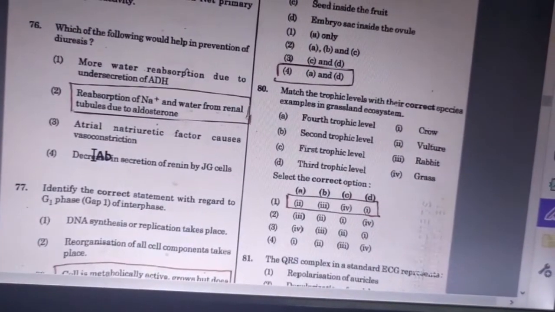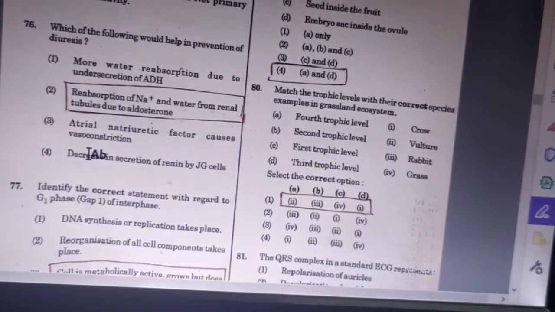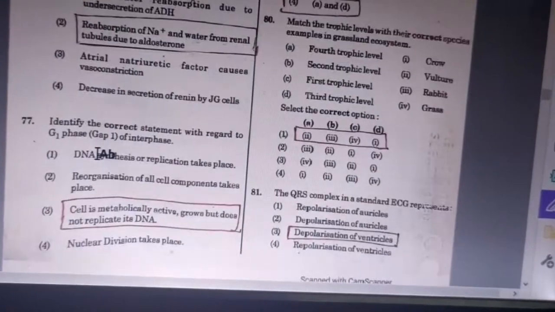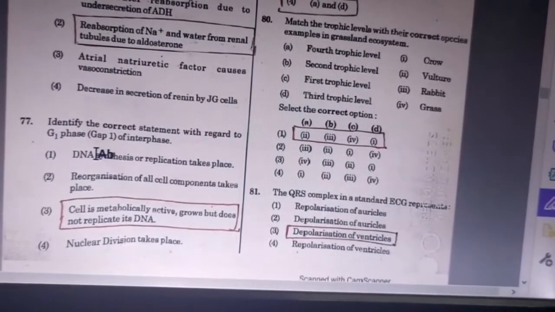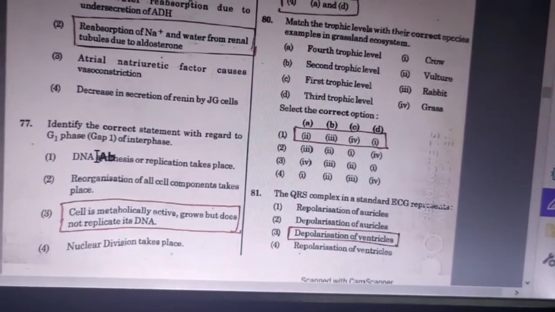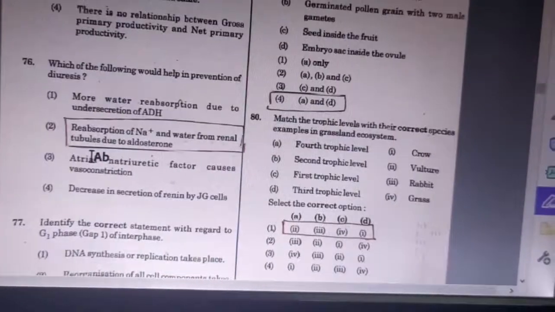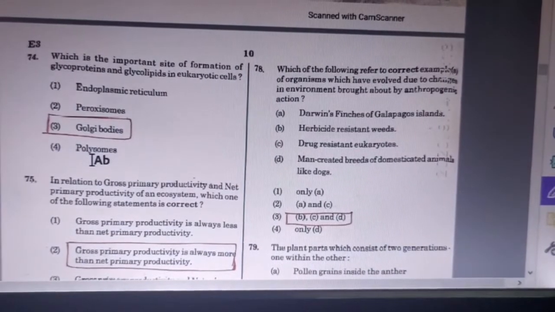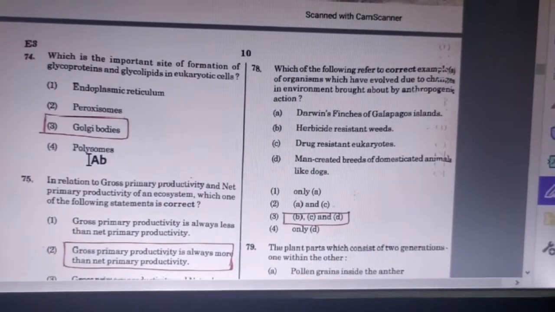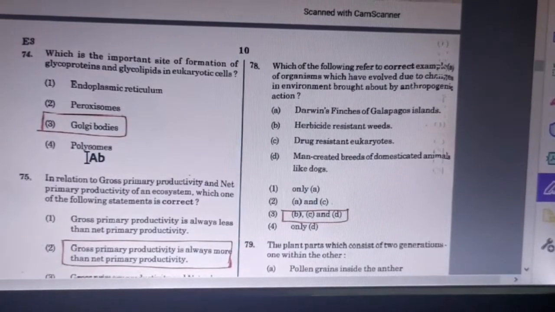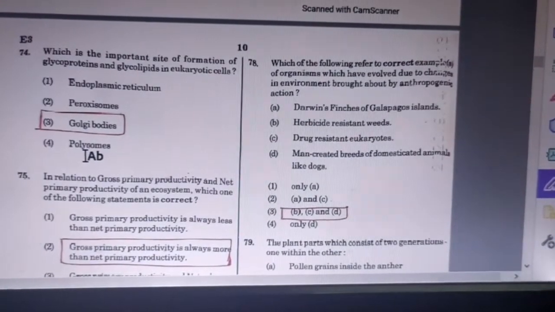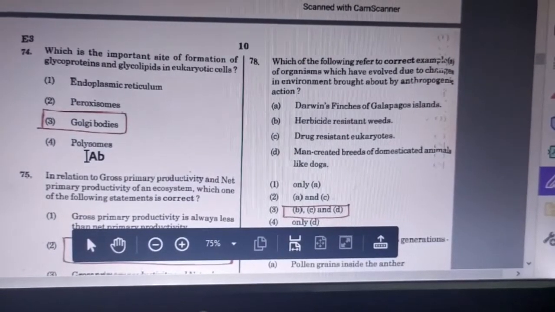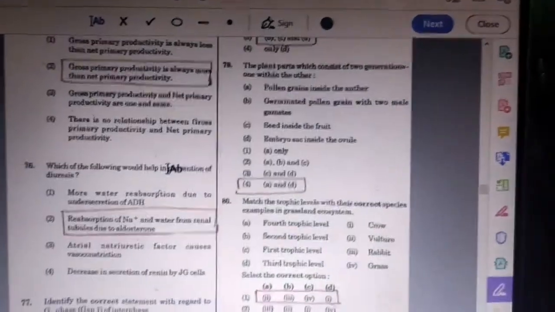And 77th question. Identify the correct statement with regard to G1 phase, gap 1 of the interphase. Answer is, cell is metabolically active, grows but does not replicate its DNA. 78th question. Which of the following refer to the correct example of organisms which have evolved due to changes in environment brought about by anthropogenic action? Answer is B, C, D. Next question.